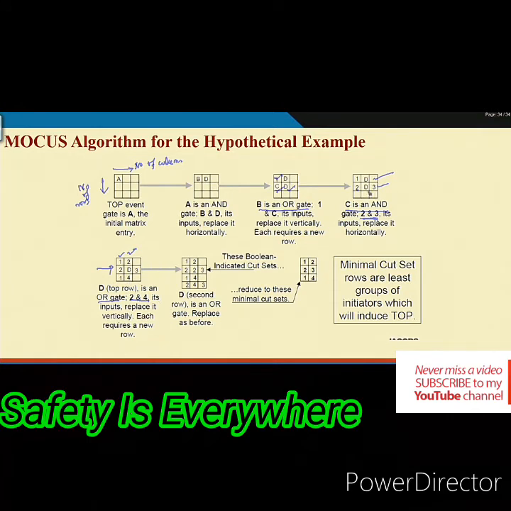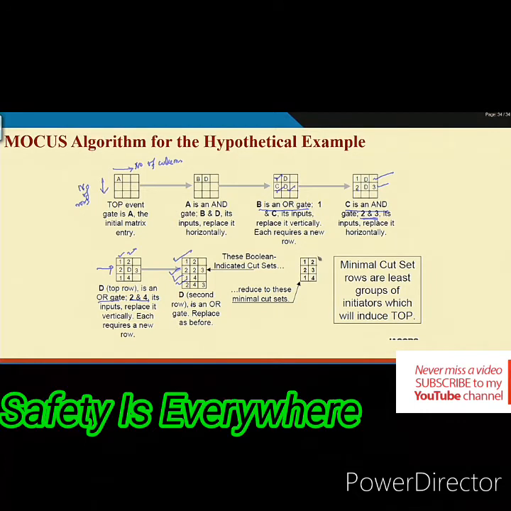This is the first time we have done, but D is not completed here. So, there another D is there. In the same manner, you have increased the number of rows. So, as a result what happened? You got one cut set 1 2, another one 2 2 3, another one 1 4, another one 2 4 3. Now, you use Boolean algebra to reduce this to minimal cut sets.